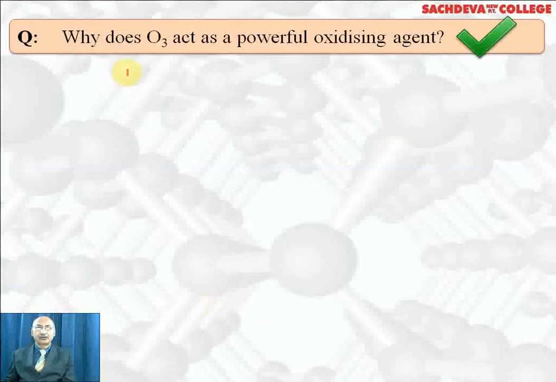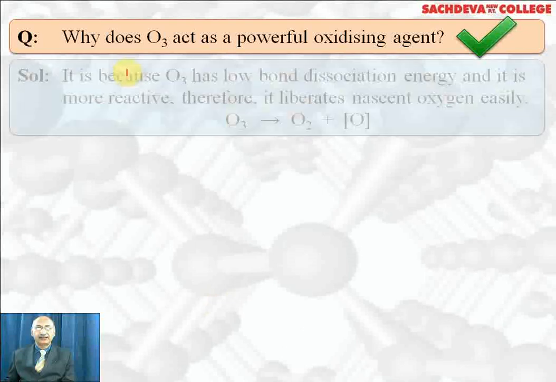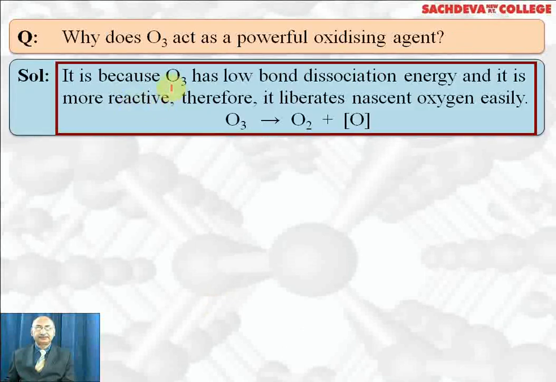Why does ozone act as a powerful oxidizing agent? It is because O3 has low bond dissociation energy. Its bond is between double bond and single bond, and it is more reactive, and it decomposes to form nascent oxygen, which is highly reactive. And that is the reason that it is a more powerful oxidizing agent than oxygen, but less powerful than fluorine. So it is the second best oxidizing agent.